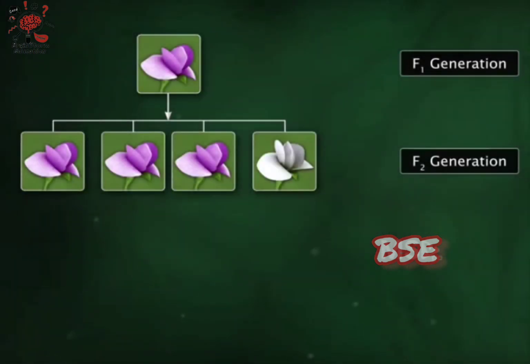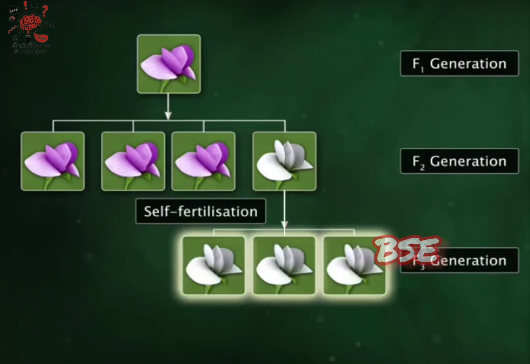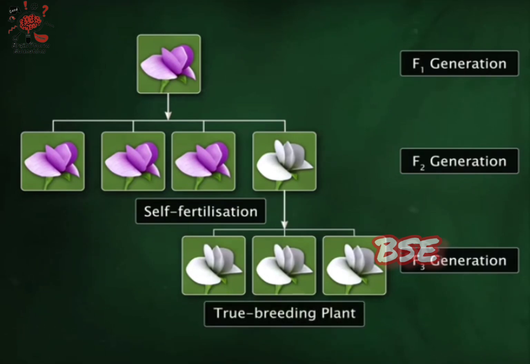In the same cross between purple and white-flowered plants, Mendel allowed F2 plants to self-fertilize and produce the F3 generation. He observed that all the F2 white-flowered plants were true breeding. That means they produced only white-flowered plants.